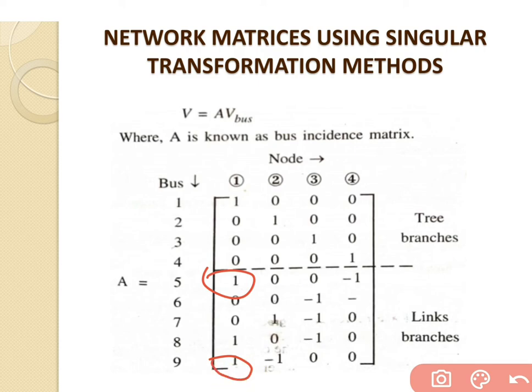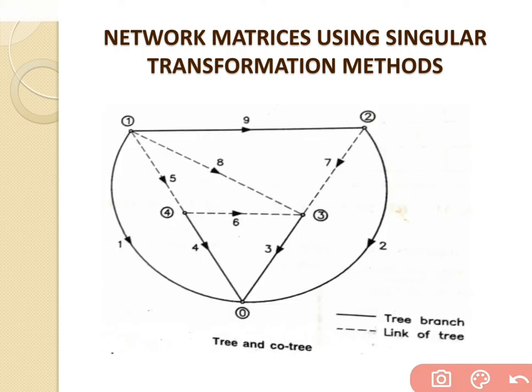There is one assumption: if the direction of the current is leaving the node, in that case we write the positive sign, and if the current is entering the node, in that case write down -1, and if the branch is not connected at that node, in that case just assume the 0 value. So at node number 1, 5 and 8 are connected, and the current is leaving the node, so that's why it is written as a positive sign.